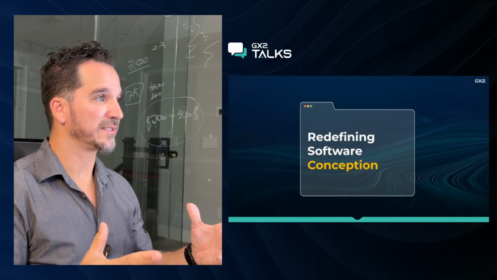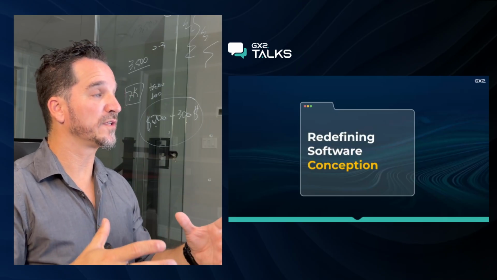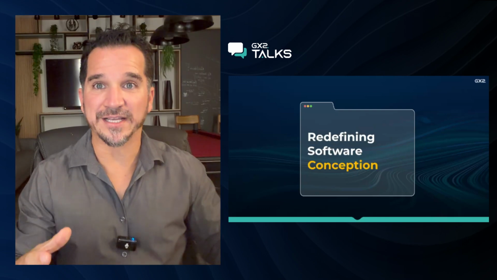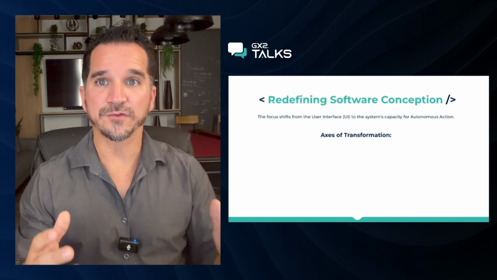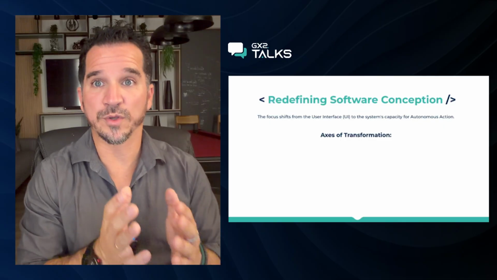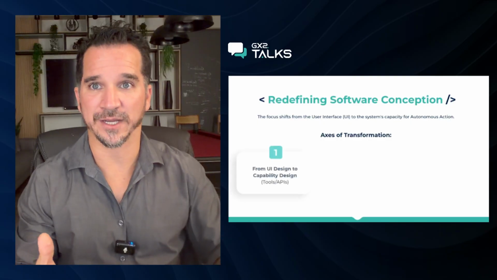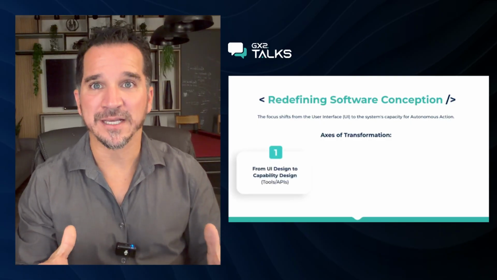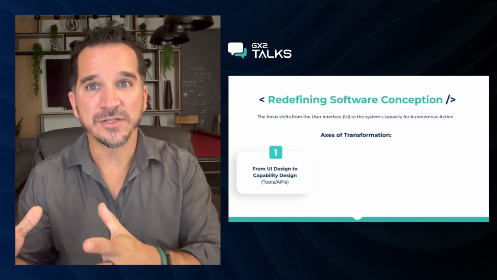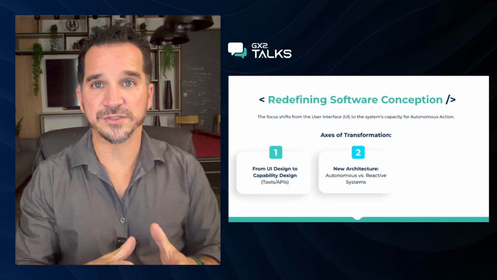Well, with this new internet, Web 4.0, with this new element, the agent, and with this new user need, we need to redefine software conception. We have to change our focus. We must stop focusing on the user interface, the screen. We must now focus on the system's ability for autonomous action, right? This transformation happens along three main axes. First, from UI design to capability design. Second, new architecture: autonomous versus reactive systems.